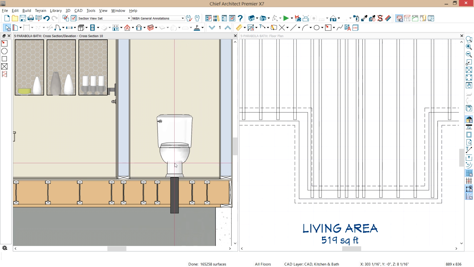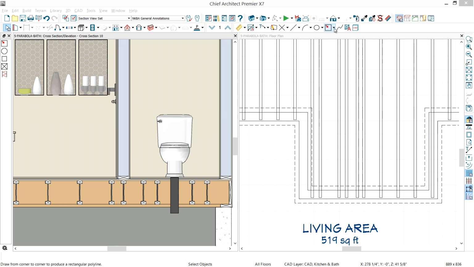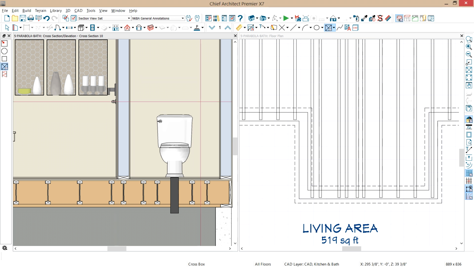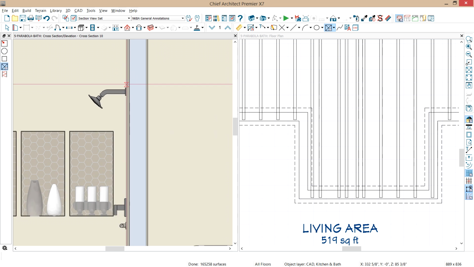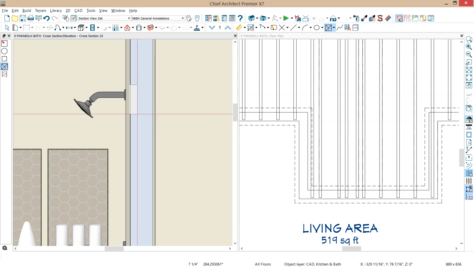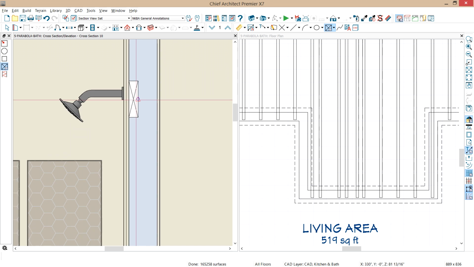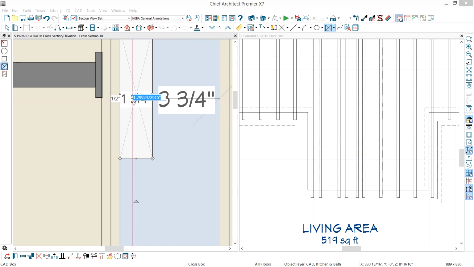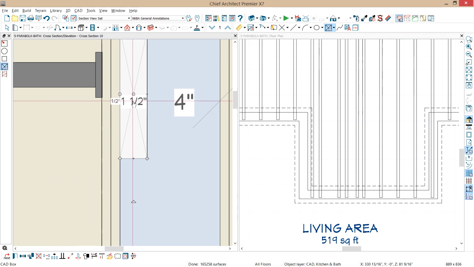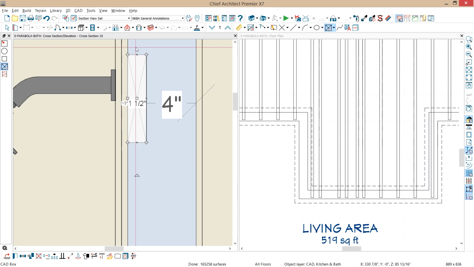Now the final thing that we're going to do in the video is I want to show the blocking. You'll notice that my grab bar doesn't have any blocking. Let's go ahead and show you how to do that. So really the easiest way to do it is just to use a crossbox. Let's pull down a little bit. And for our shower blocking, let's just put a crossbox in here. And if I turn on my temporary dimensions, you can highlight that and set those dimensions. We'll just zoom in here a little bit. So if that's a 2 by something, then you can set those dimensions and then precisely locate it.